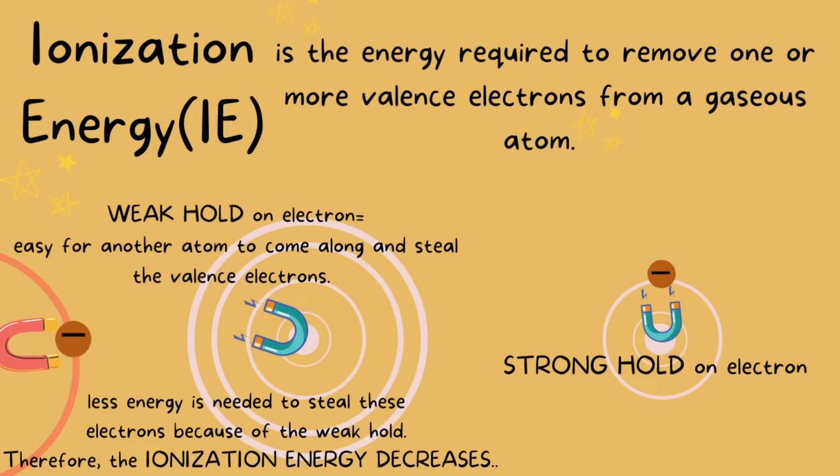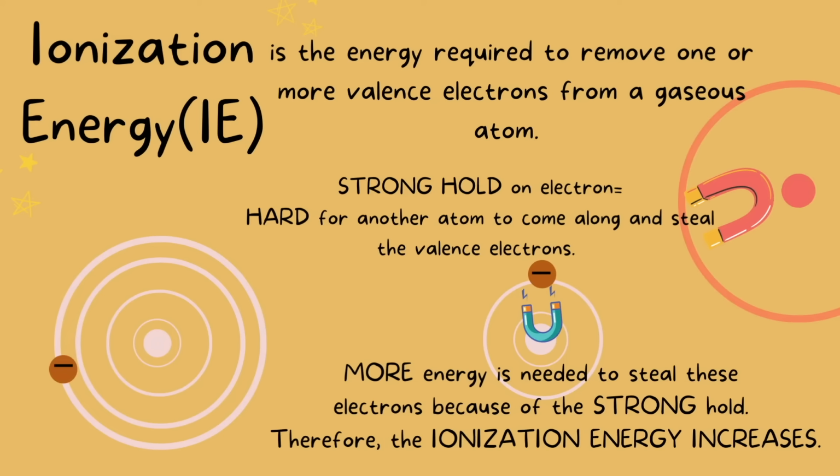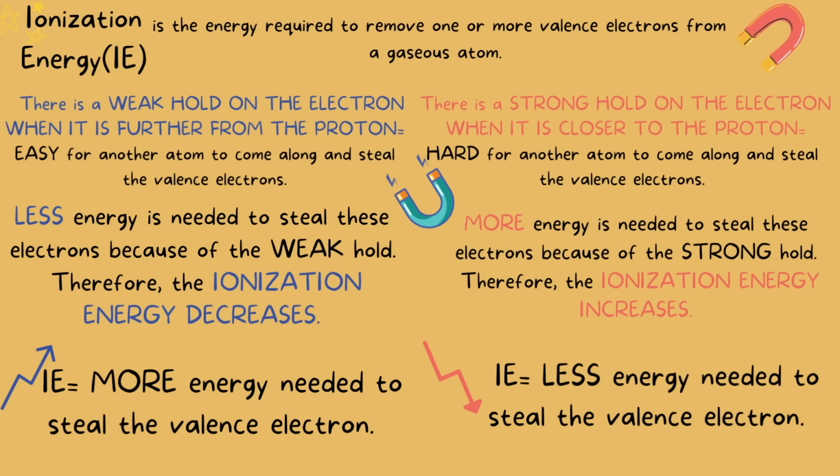On the other hand is the proton that has a strong hold on the electron. When another atom comes along to steal the electron, it will be so hard for them. They will need more energy to steal the electron away. So if you're now trying to steal the ball away from someone who is a lot stronger than you, you will have to use way more energy, way more strength to try and steal it away from their grip. The takeaway here is the more energy needed to steal a valence electron, the more ionization energy increases. And the less energy needed to steal a valence electron, the ionization energy decreases.